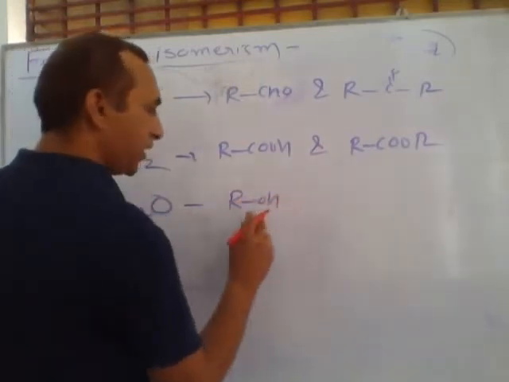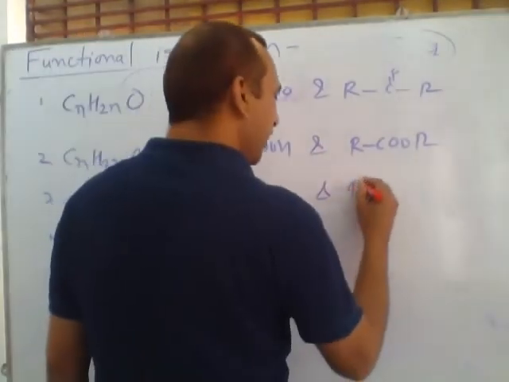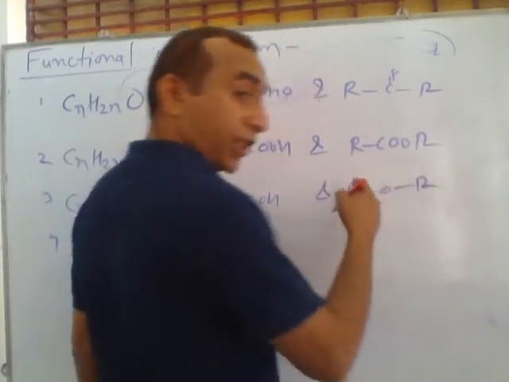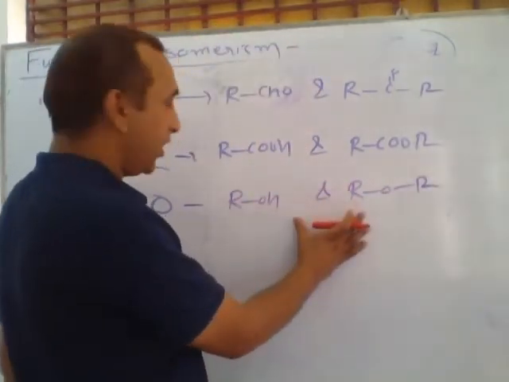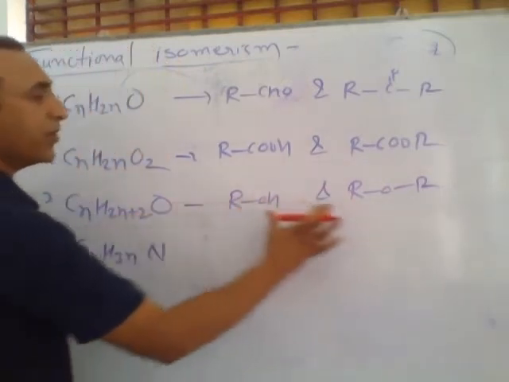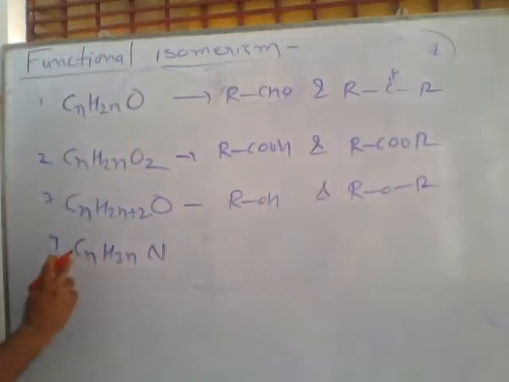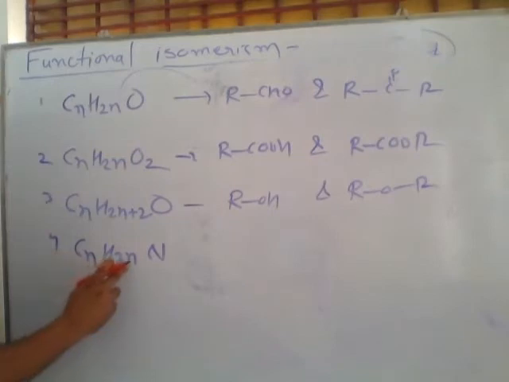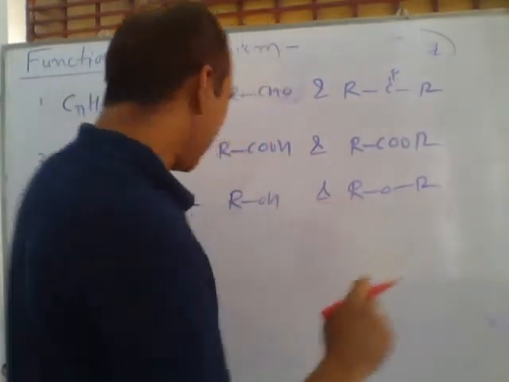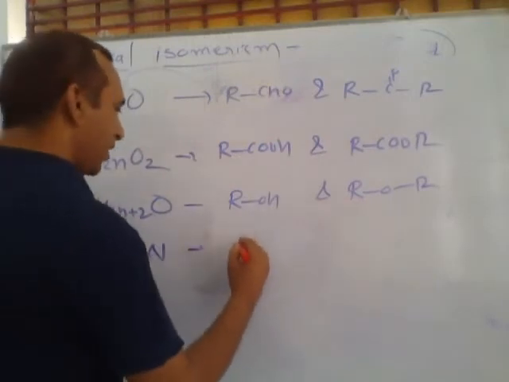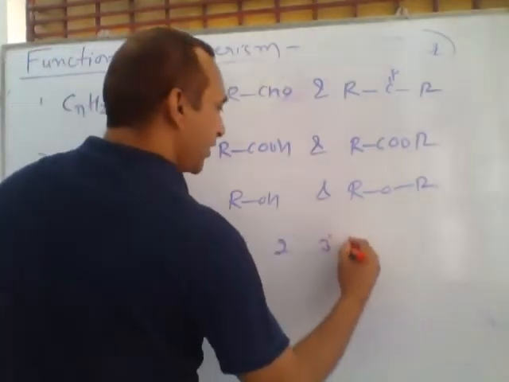One compound is present in alcohol form and another will exist in ether form. This is ether and alcohol. Ether and alcohol have the same molecular formula with different functional groups. And last, if the total number of hydrogens is 3 times the number of carbon atoms with single nitrogen, these may be present in primary, secondary and tertiary amines.